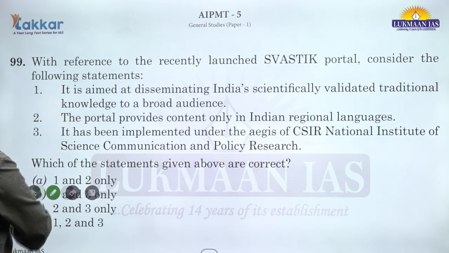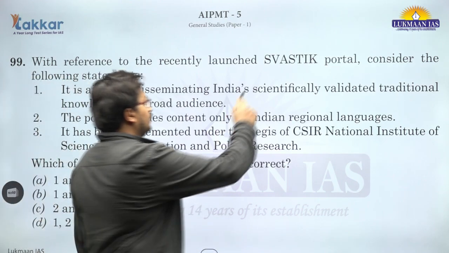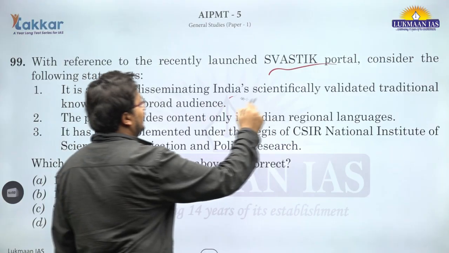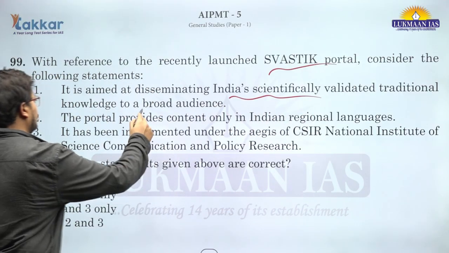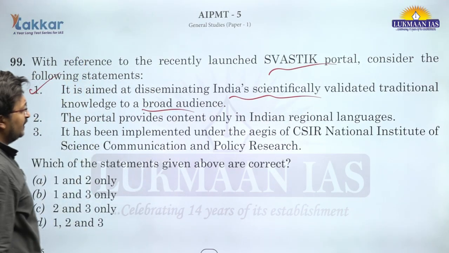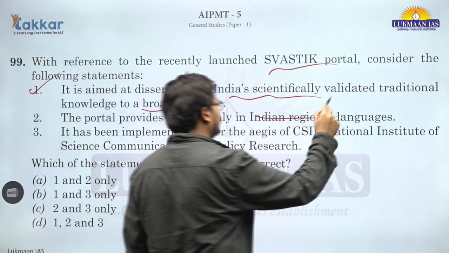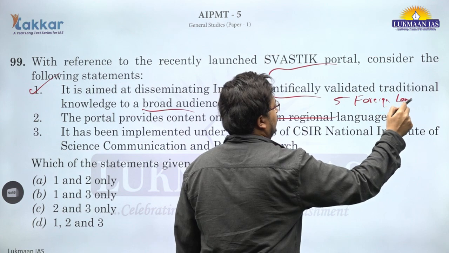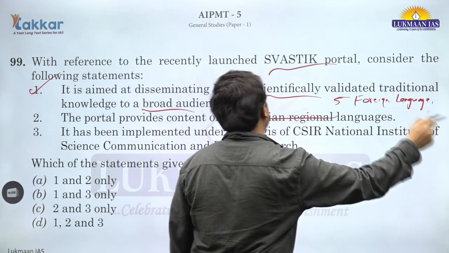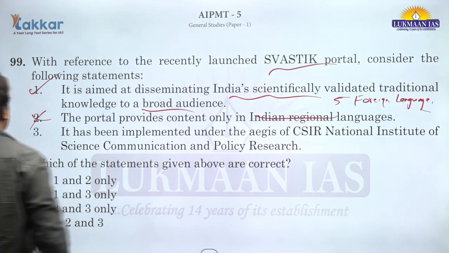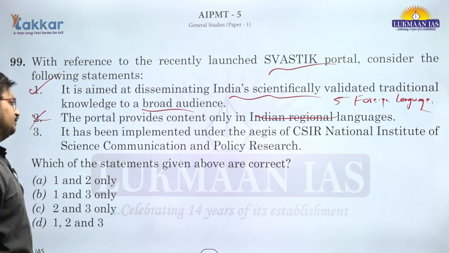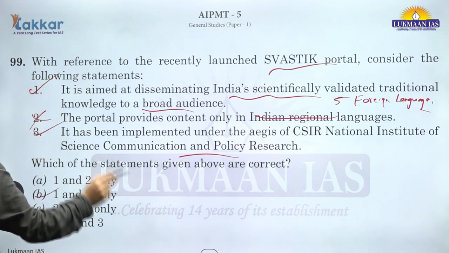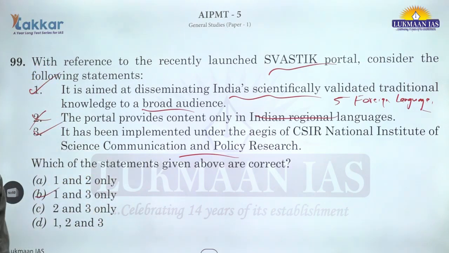Question number 99. Swastik portal. It is aimed at disseminating India's scientifically validated traditional knowledge to a broader audience. This is correct. The portal provides content only in Indian languages. No, also in 5 foreign languages. So, this is incorrect. It has been implemented under the aegis of CSIR and the National Institute of Science Communication and Policy Research. This is correct. So, first and third are correct. B is the correct answer for question number 99.